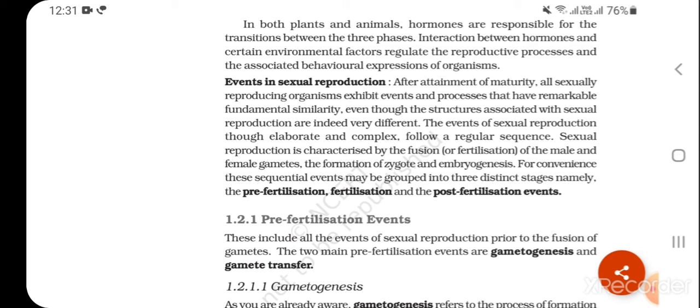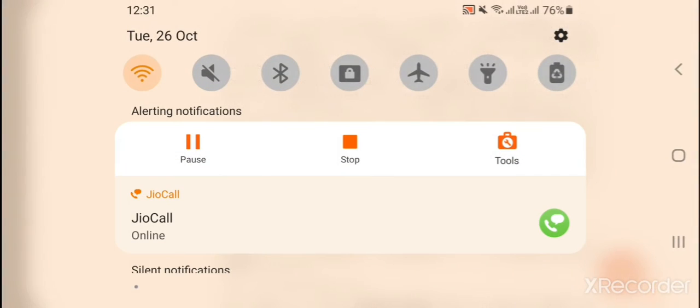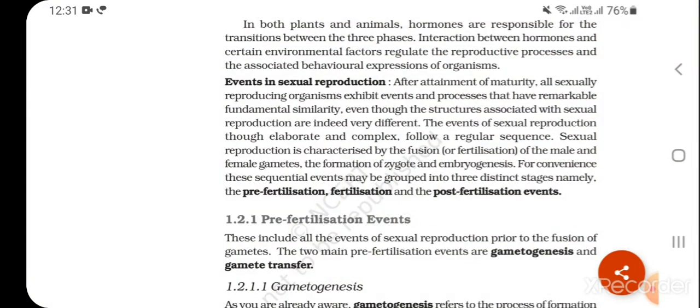Sexual reproduction is characterized by the fusion or fertilization of male and female gametes, the formation of zygote, and embryogenesis. For convenience, these sequential events may be grouped into three distinct stages, namely the pre-fertilization, fertilization, and the post-fertilization events.